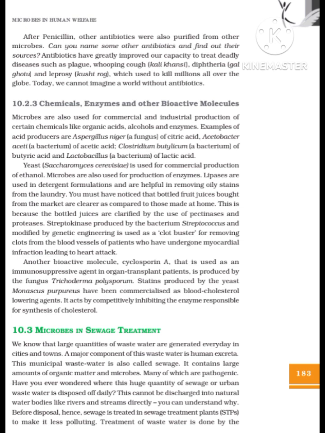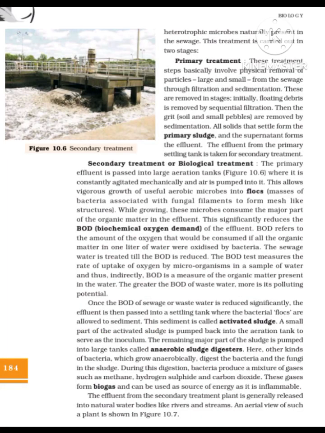You can understand why. Before disposal, hence, sewage is treated in sewage treatment plants, STPs, to make it less polluting. Treatment of wastewater is done by the heterotrophic microbes naturally present in the sewage. This treatment is carried out in 2 stages, primary treatment.